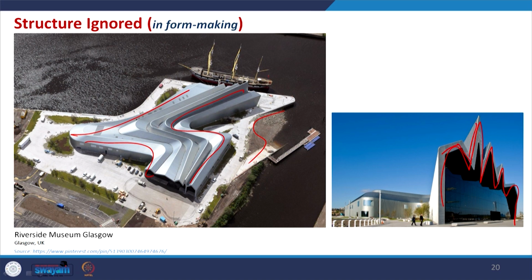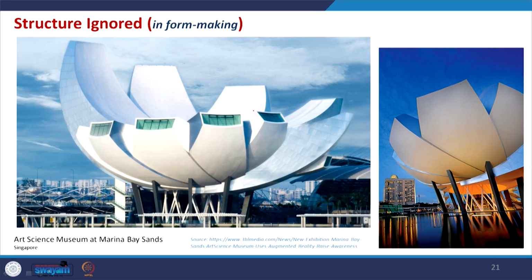So, here also the typical structure that could come is ignored, and this is placed with just the form creation, and this is a very beautiful example under this category, structure ignored. This is from Singapore. Here also, if you see, this is a form of flower.